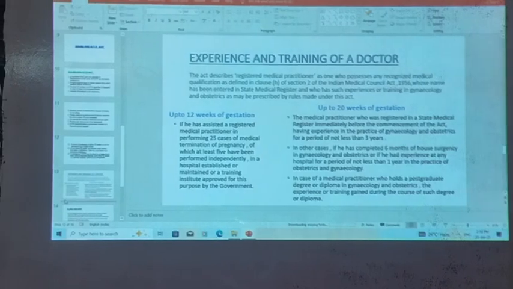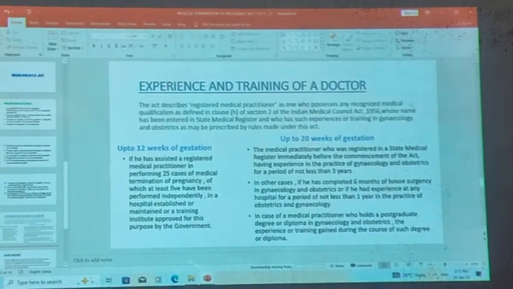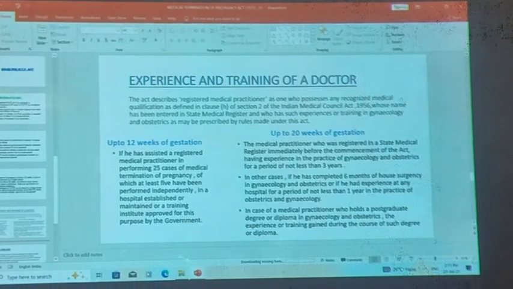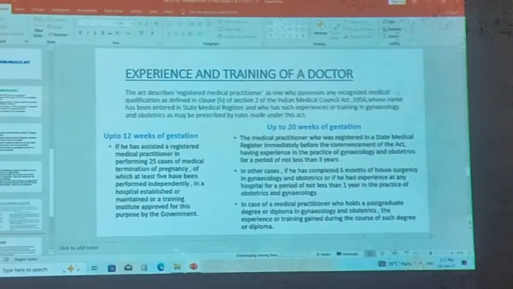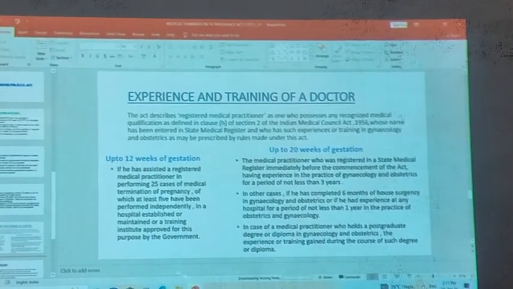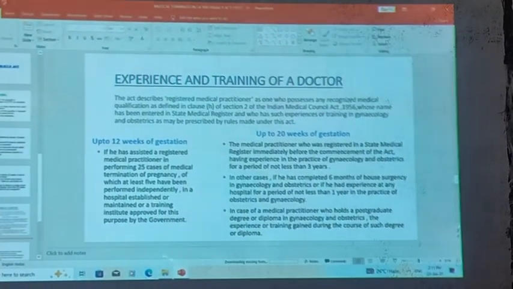We continue with the experience and training of a doctor for the MTP Act. Now I am going to explain the experience and training of a doctor in the MTP Act. The Act describes the registered medical practitioner as one who possesses any recognized medical qualification as defined in clause of